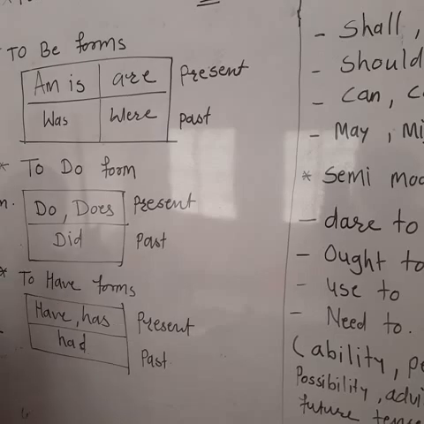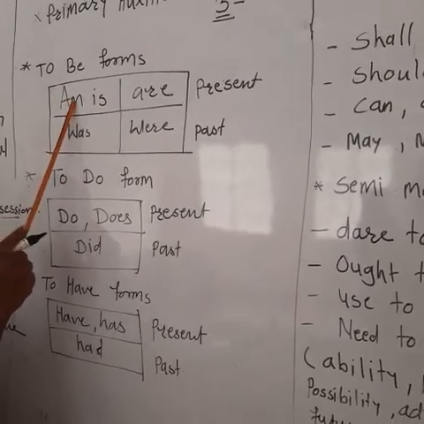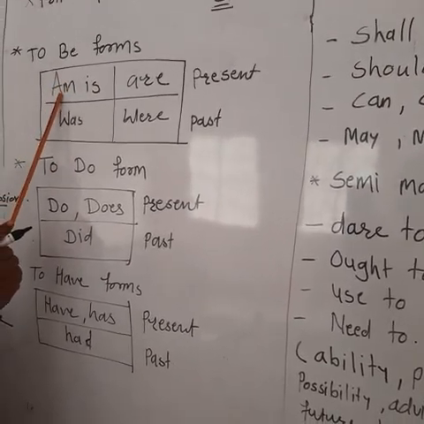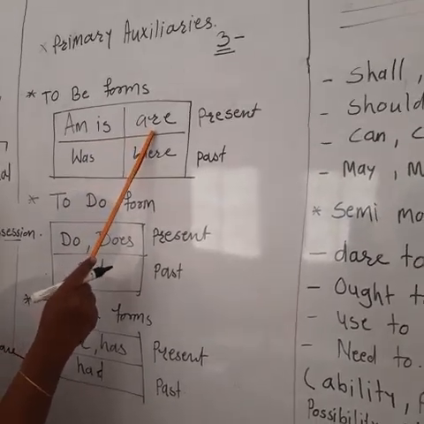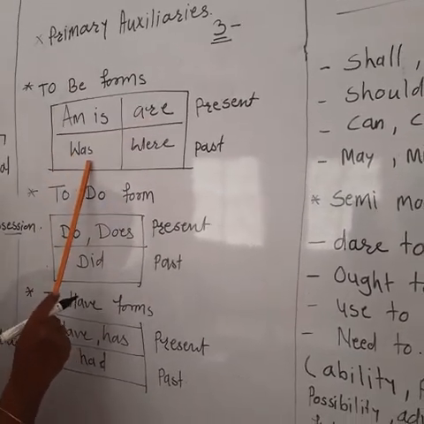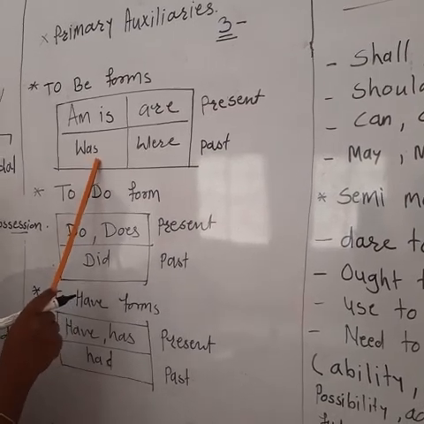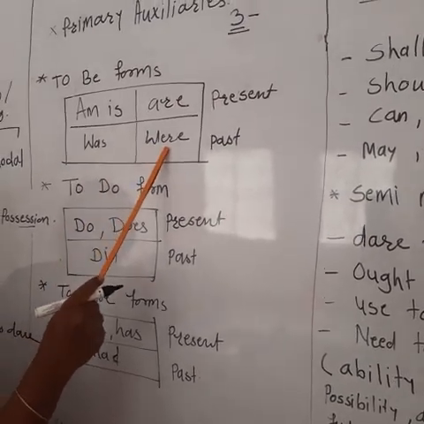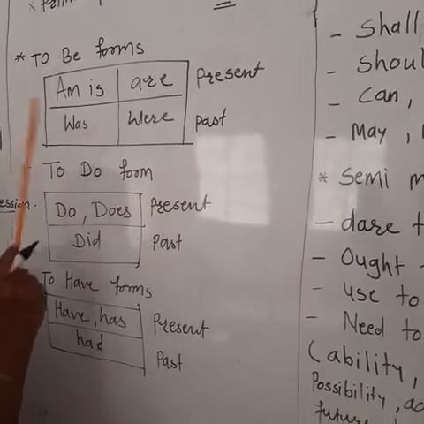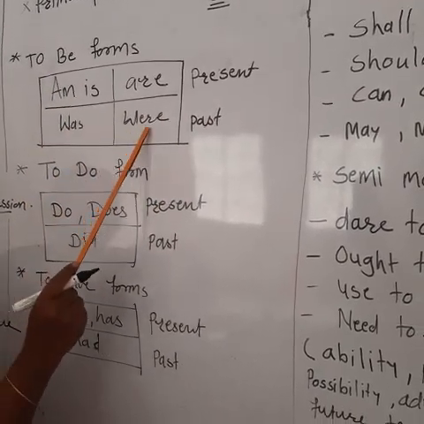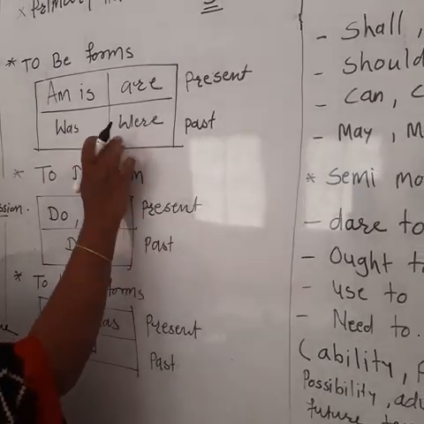See these forms: I am a girl, I am a teacher, he is a boy, they are playing, he was a writer, they were playing. Here see, they were playing.